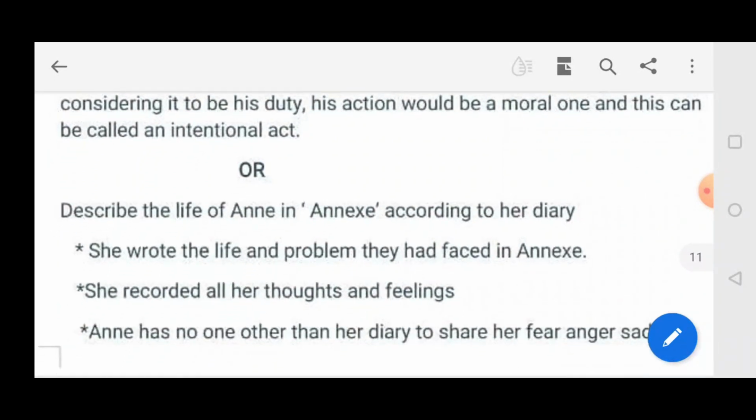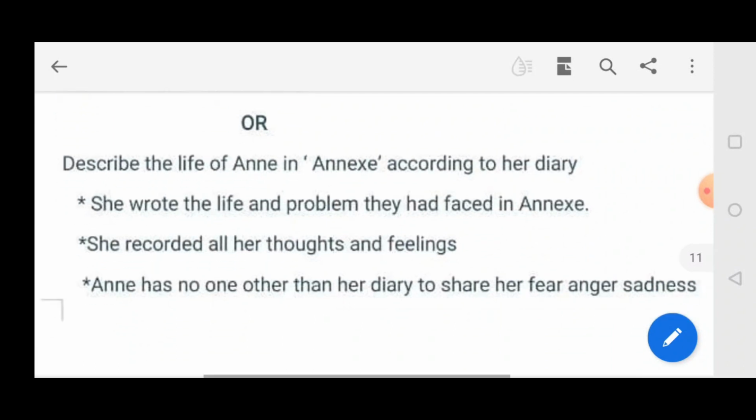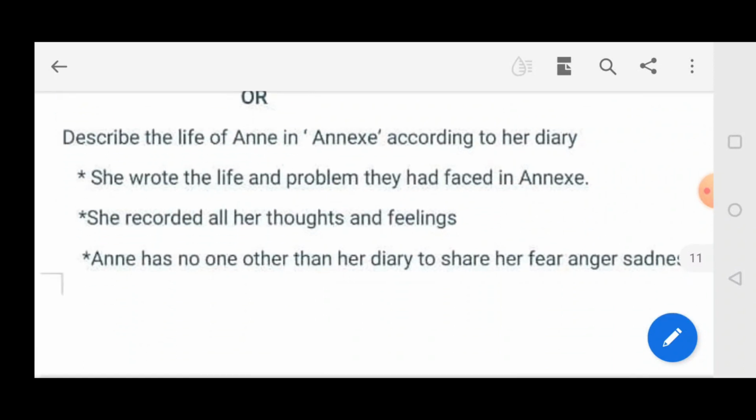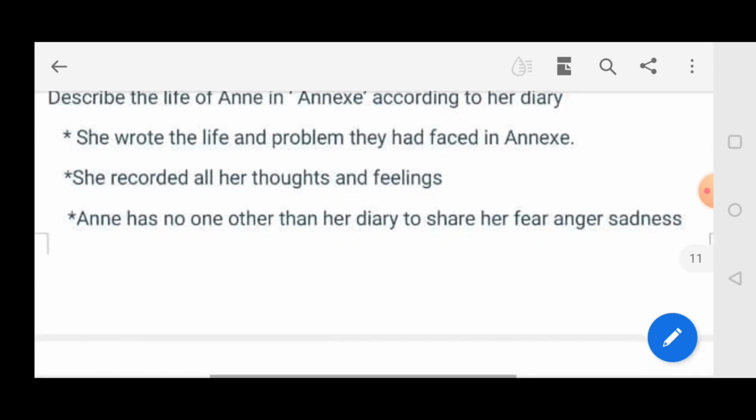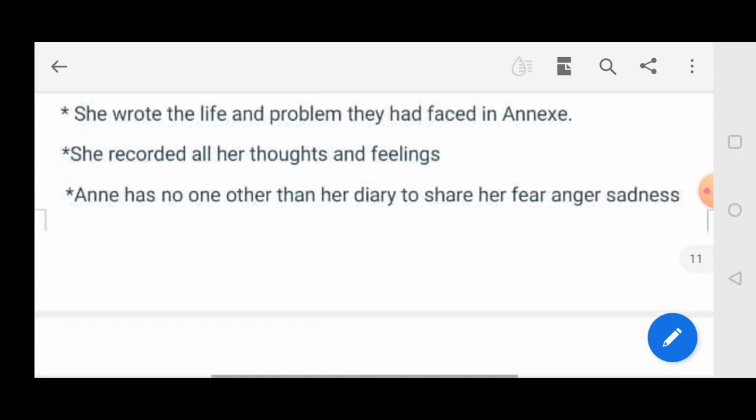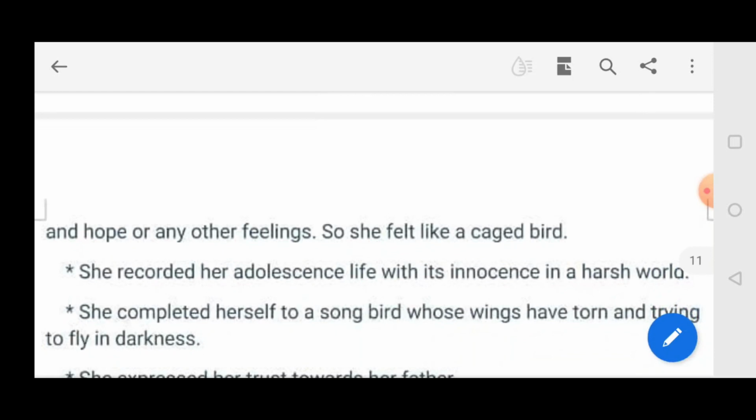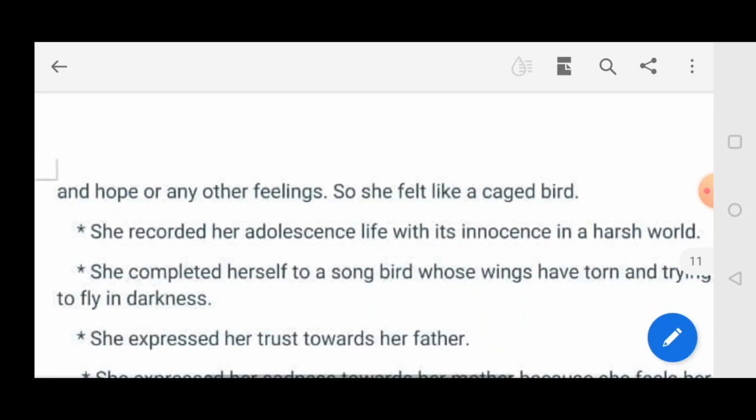Describe the life of Anne in Annexe according to her diary. She wrote about the life and problems they had faced in the Annexe. She recorded all her thoughts and feelings. Anne has no one other than her diary to share her fear, anger, sadness, hope, or any other feeling, so she felt like a caged bird.